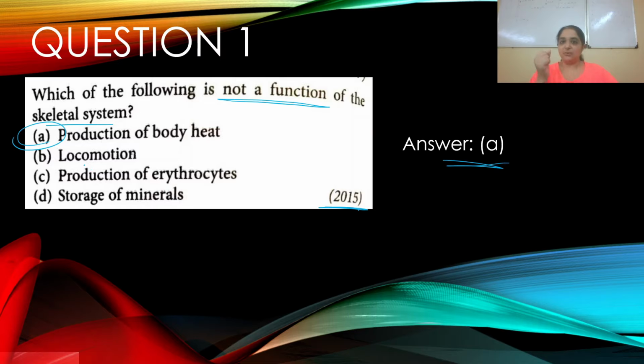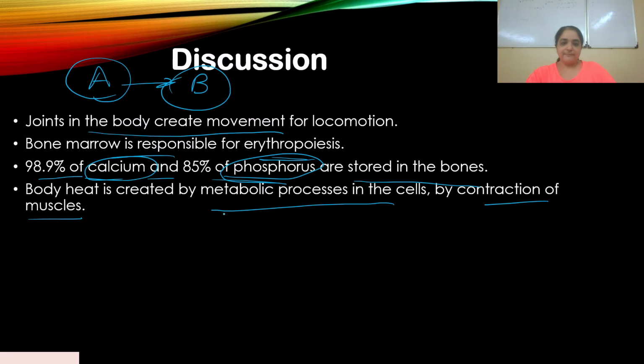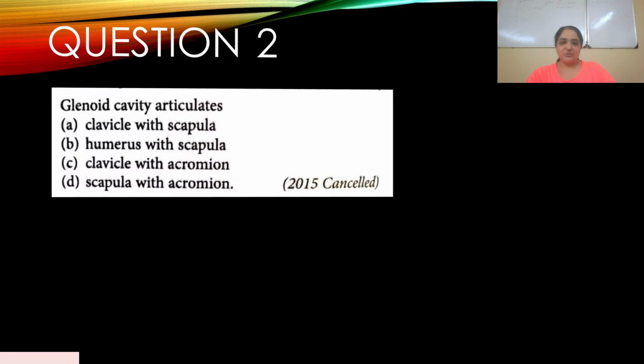The joints are formed between two bones, and that helps in the movement or locomotion of a body. Production of erythrocytes, yes, the bone marrow in the bones is responsible for erythropoiesis. And storage of minerals, mainly calcium and phosphorus, is done by the bones. Clear? If you knew your theory well, you should have been able to answer this question. Let's go on to the next question.